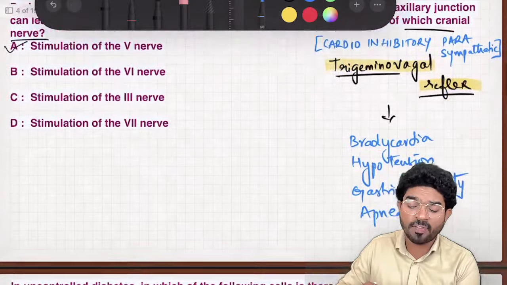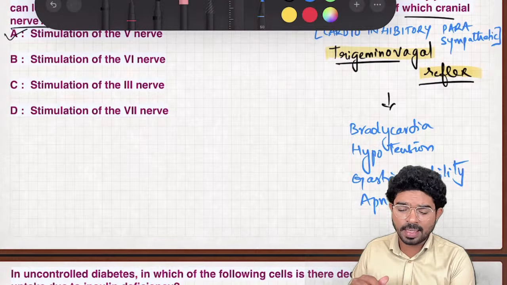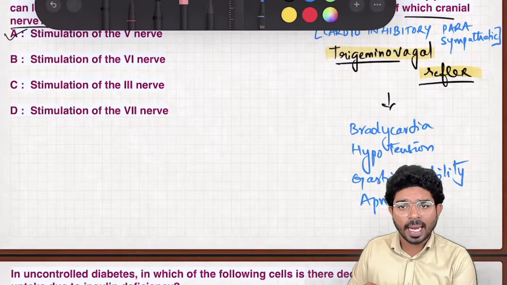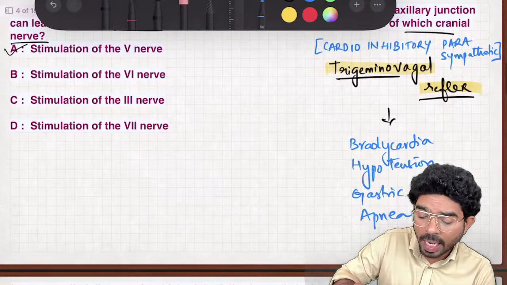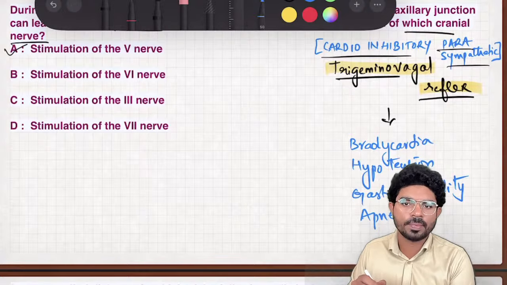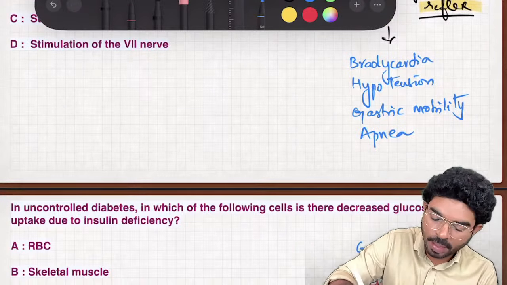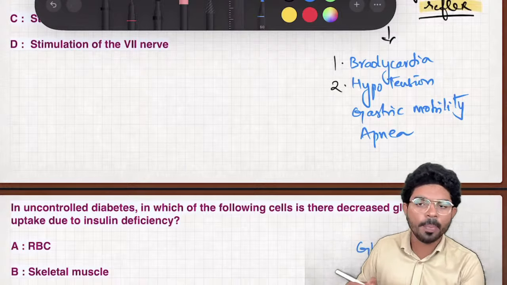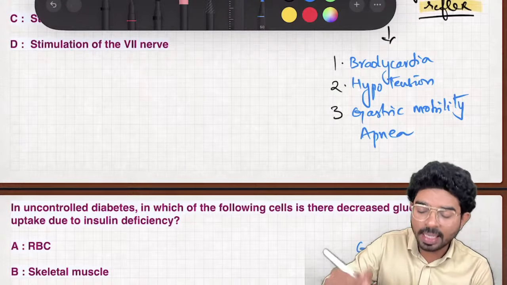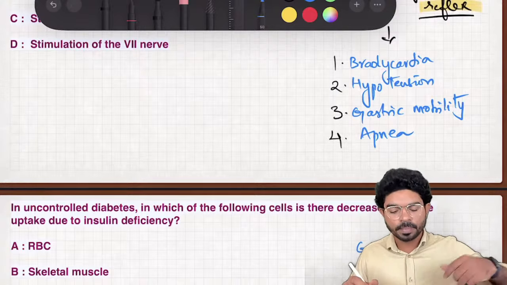What happens in this reflex? Whenever your trigeminal nerve gets activated, it indirectly activates the cardio-inhibitory parasympathetic pathway of your vagal nerve, leading to these conditions. Number 1, bradycardia. Second one is hypotension. Third one, it increases gastric motility. And fourth one, it causes apnea.